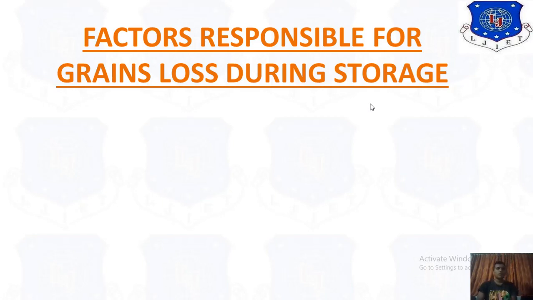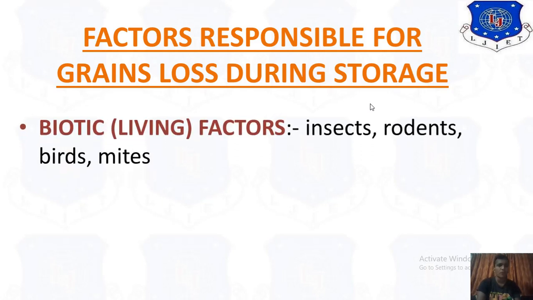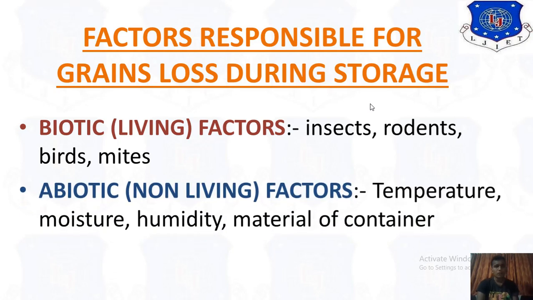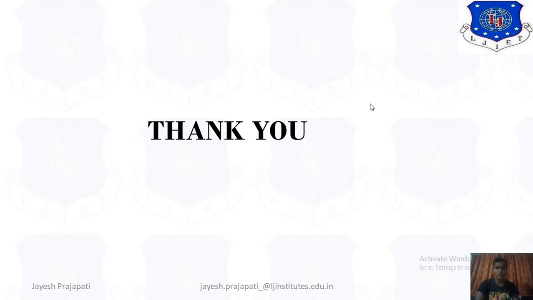Now there are factors responsible for grain loss during storage. Those are the problems. Biotic, living factors like insects, rodents, birds and mites can cause loss of grains. And abiotic, non-living factors like temperature, moisture, humidity, materials or containers. If there is a problem with these, they can damage or cause loss of our grains. Okay, so thank you very much in this video.